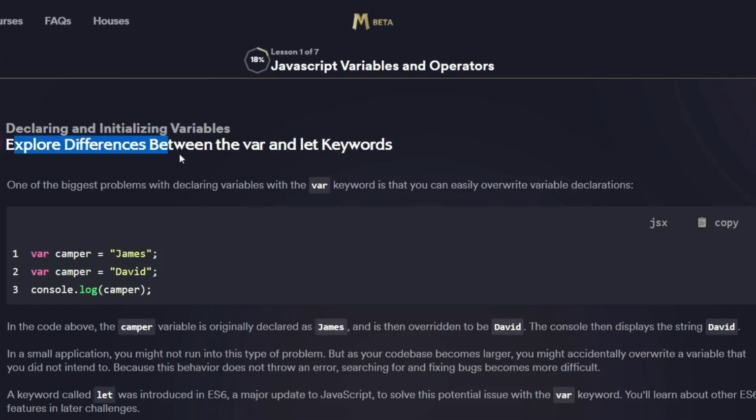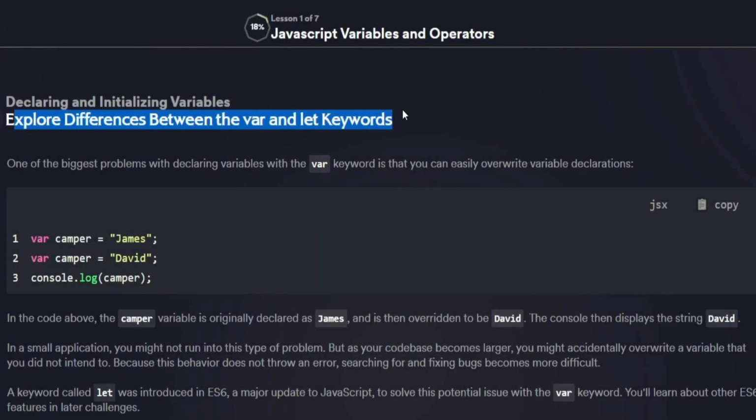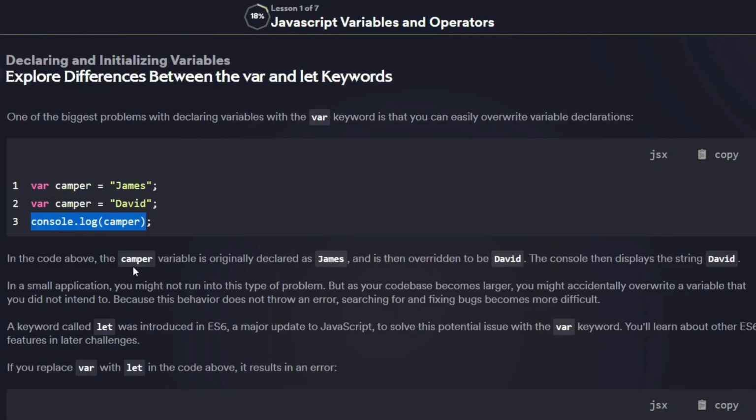Next topic that we are going to cover is explore differences between var and let keyword. One of the biggest problems with declaring variables with var keyword is that you can easily overwrite variable declarations. For example, var camper is equal to James, var camper is equal to David. So camper will remove the name James and store the name David, and then console.log camper. In the code above, camper variable is originally declared as James, then overridden by David. The console then displays the string David.